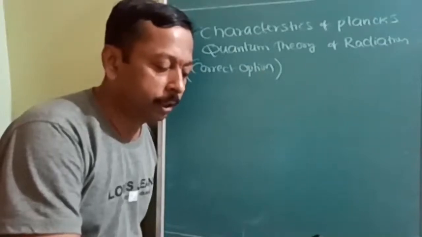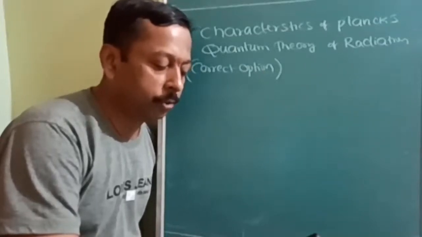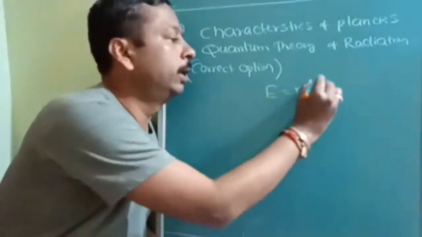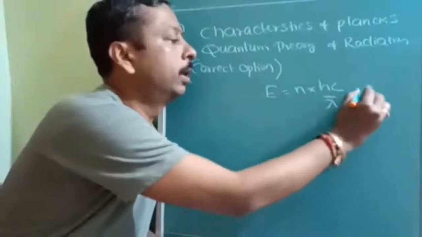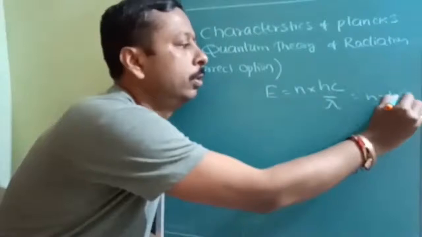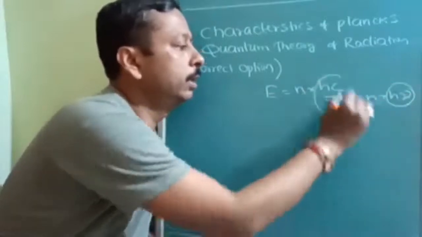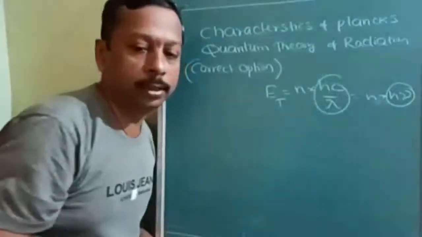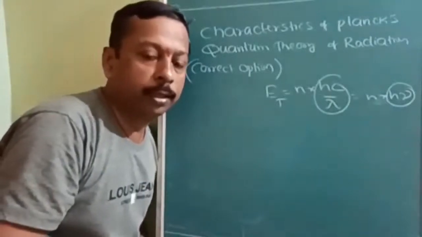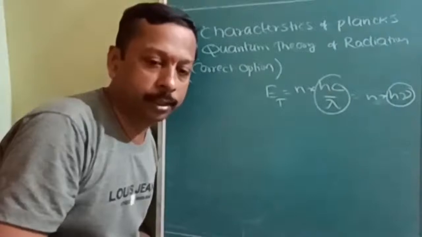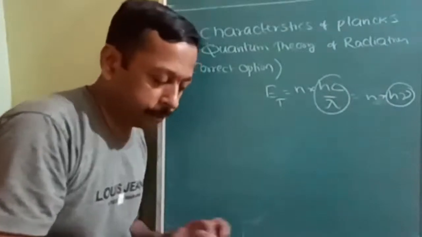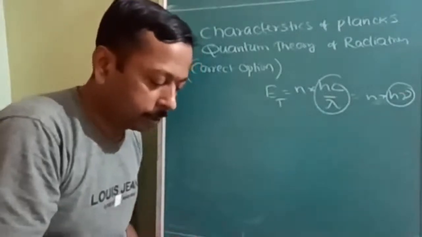Energy absorbed or emitted is a whole number multiple of quantum. What is the formula? E is equal to n into hc upon lambda or h nu. Sorry, it is n into h nu. This is the energy of one quantum, and this is the total energy, where n is a whole number. That's why option A is correct. A option being correct does not mean that you will select A only; it means the sentence is correct.